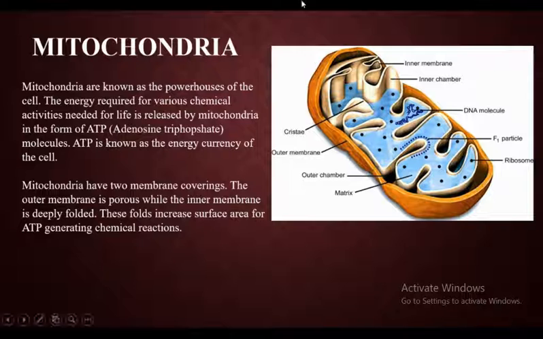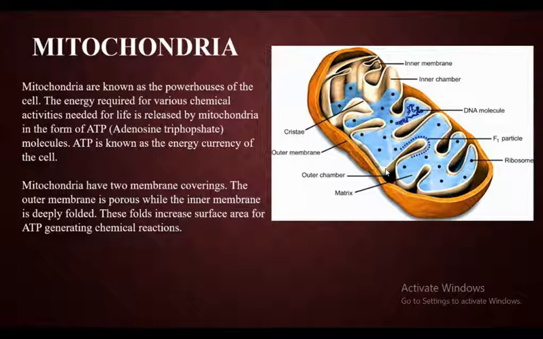But the inner membrane has so many foldings. And at the folded area, this ATP is generated. So over there, some chemical reactions are carried out. So this is regarding the membranes.